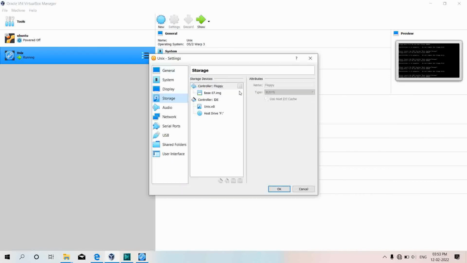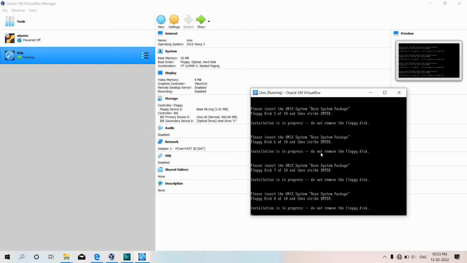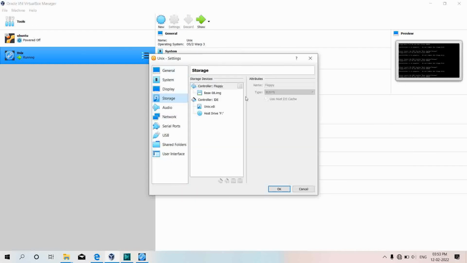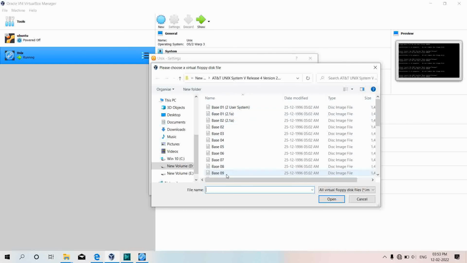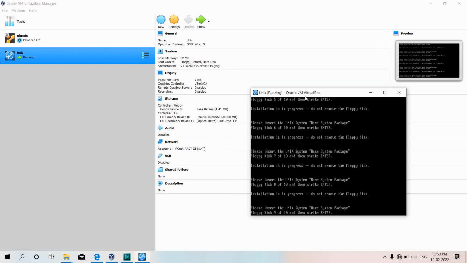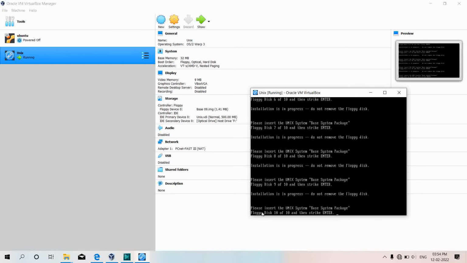The same process I'll repeat. Now floppy disk 9. Now finally it is asking me the floppy disk 10.